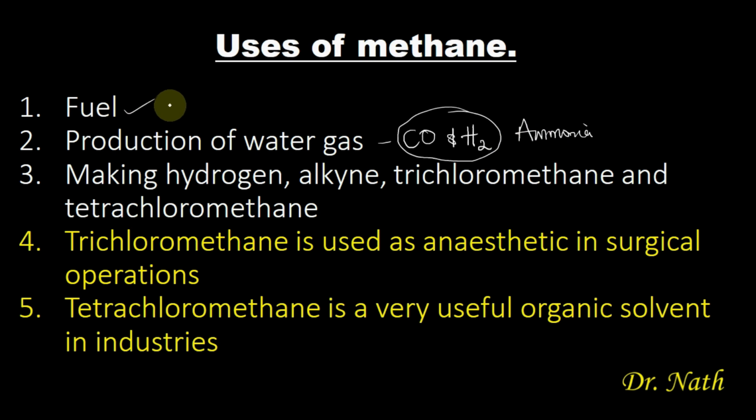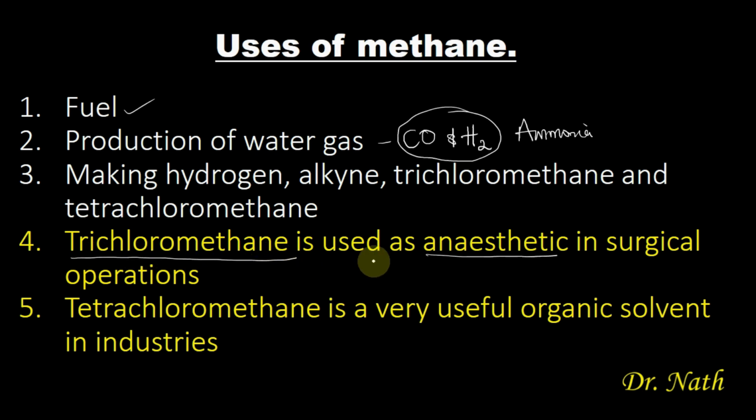So one of the use of methane is that it is used as a source of fuel. Secondly, it is used in production of water gas. Then thirdly, methane is used in making hydrogen, alkyne, trichloromethane, and tetrachloromethane. So these substances are very vital. For example, trichloromethane is used as an anesthetic in surgical operations. This is very vital, and it usually comes very often in exam. You can be asked that which of the following products can be used as an anesthetic in surgical operations. You should know that it is trichloromethane.